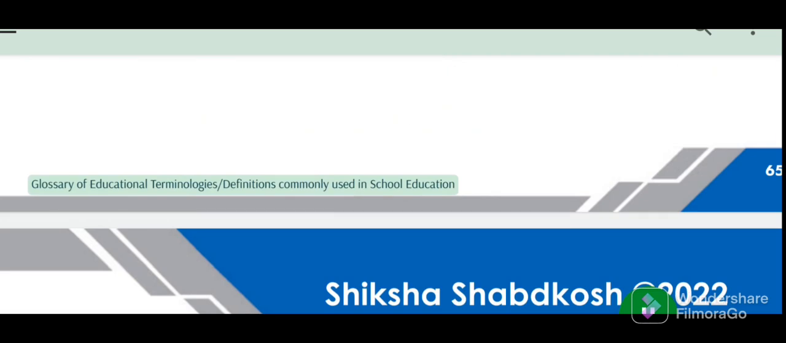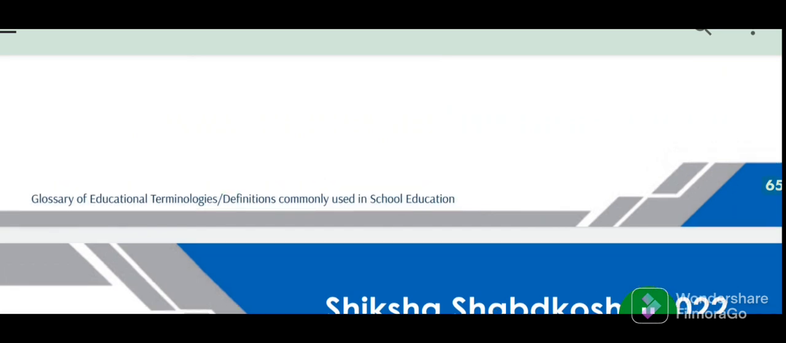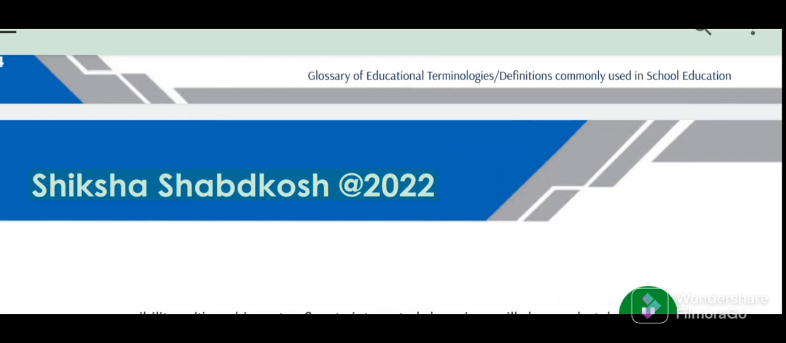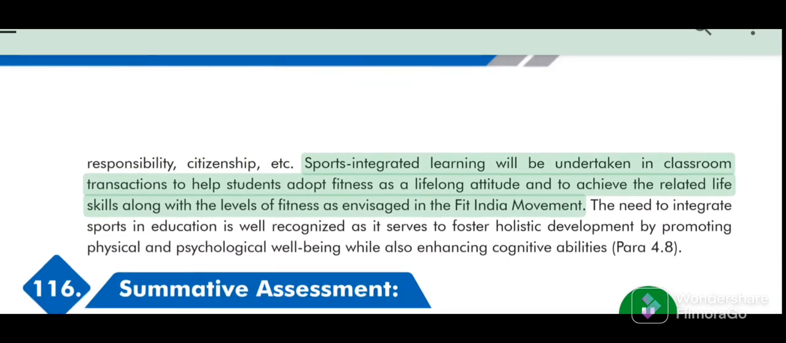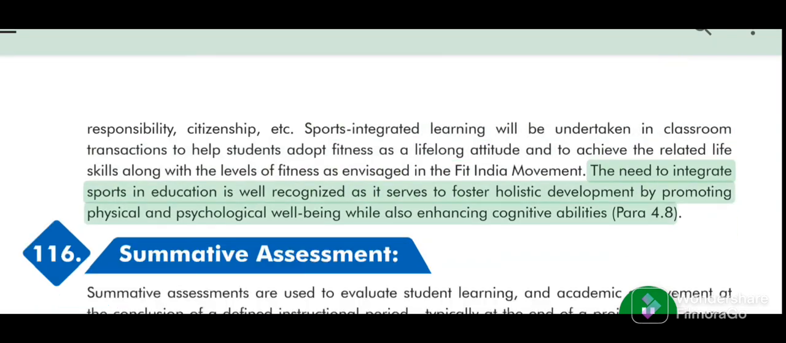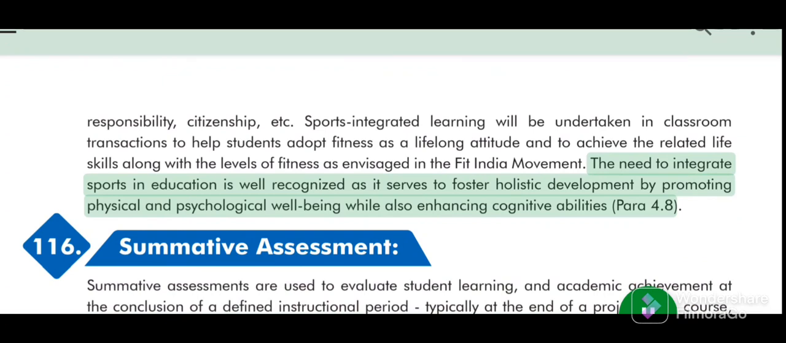Glossary of educational terminologies. Definitions commonly used in school education. 65. Shiksha Shabdkosh 2022. Responsibility, citizenship, etc. Sports integrated learning will be undertaken in classroom transactions to help students adopt fitness as a lifelong attitude and to achieve the related life skills along with the levels of fitness as envisaged in the Fit India movement. The need to integrate sports in education is well recognized as it serves to foster holistic development by promoting physical and psychological well-being while also enhancing cognitive abilities. Para 4.8.